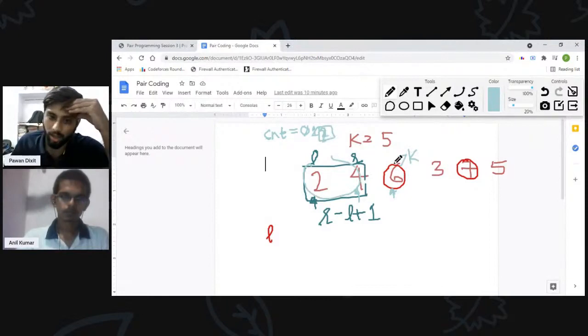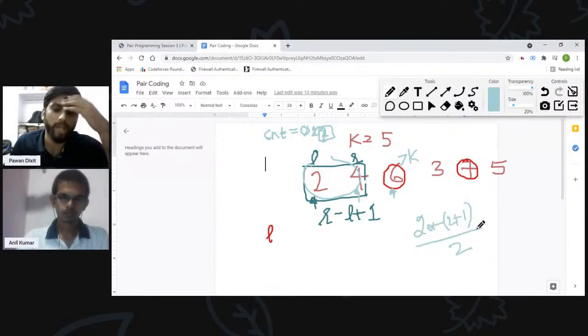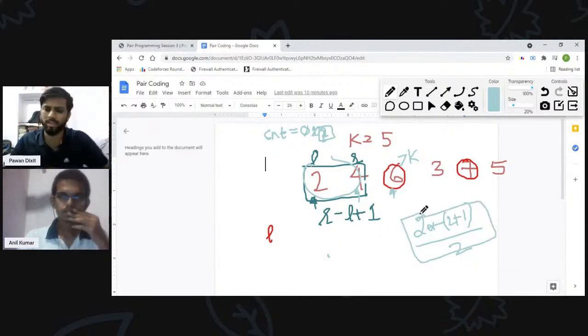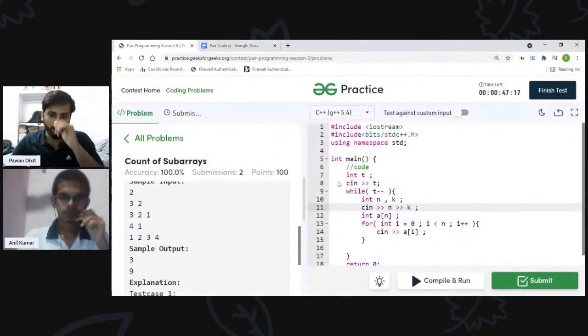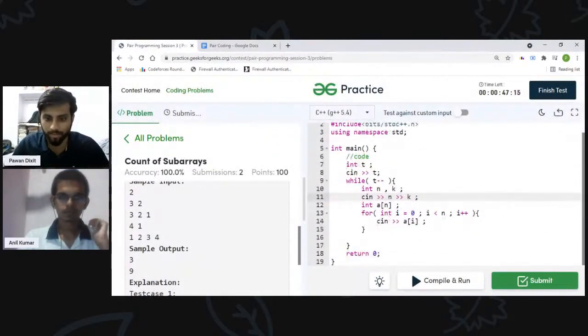So I know that if the size of the array is 2, then there will be 2 into 2 plus 1 by 2 subarrays possible. So I can subtract this thing from the total number of subarrays. Yes, I think this is a pretty easy way to implement it. I'm going to do it this way only.